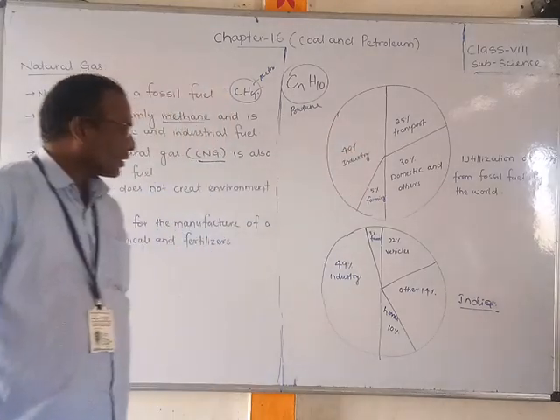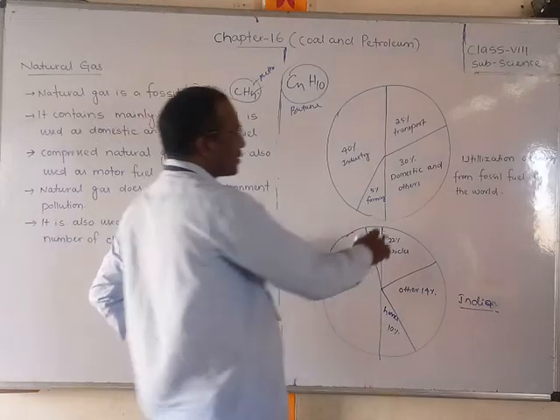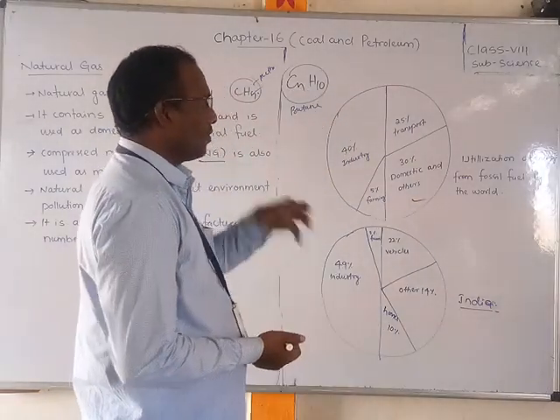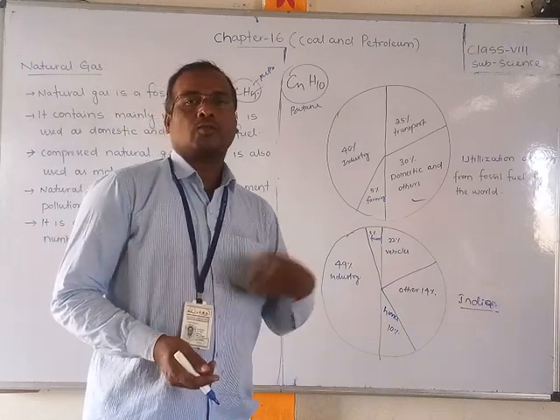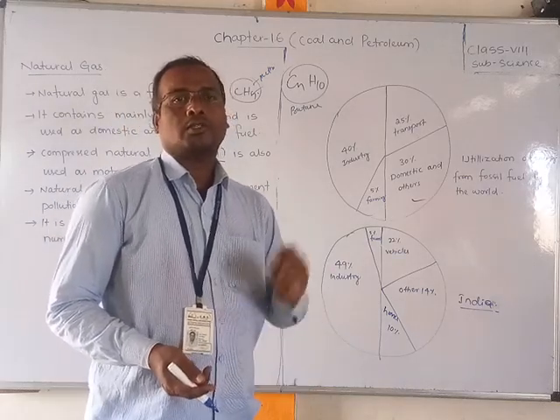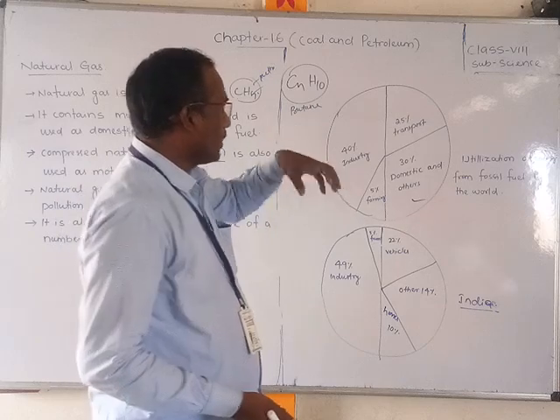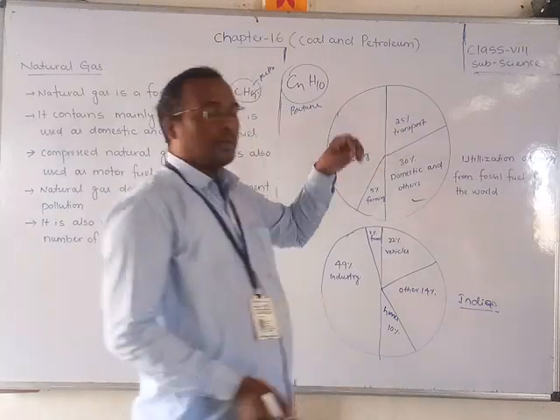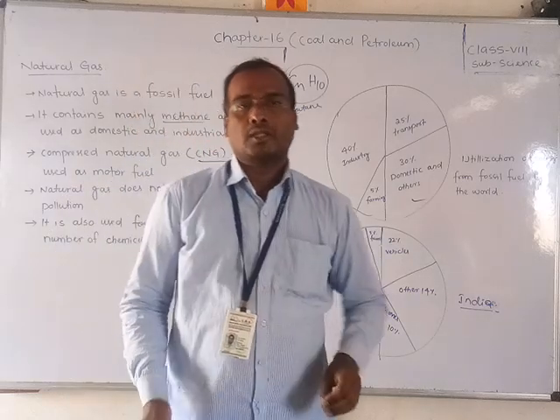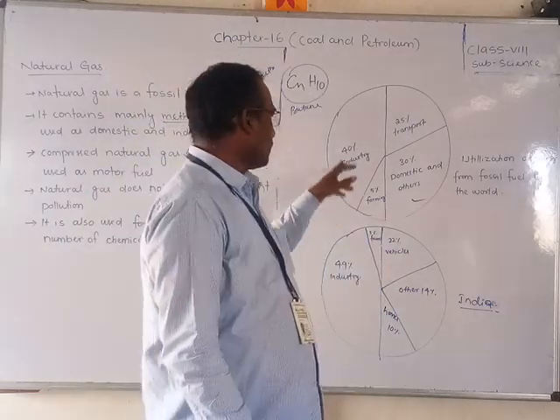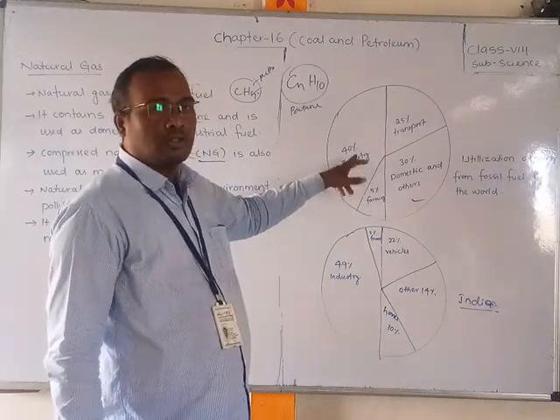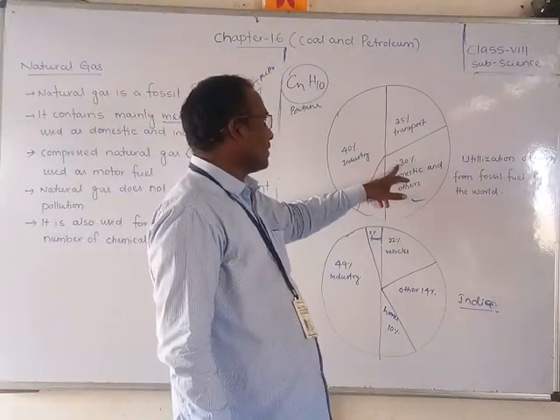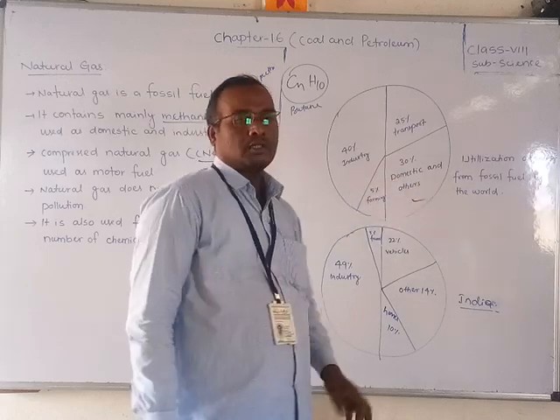I have drawn pie charts for both. First, the world. Out of the total fossil fuels like coal, petroleum or natural gas, 25% are used for transport, 40% in industry, 5% for farming, and 30% for domestic and other purposes. Did you understand?